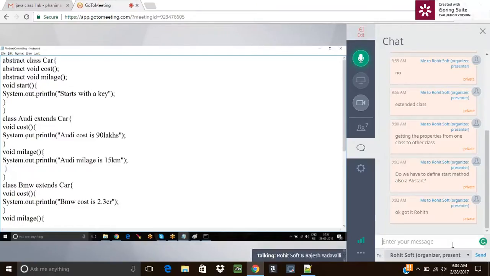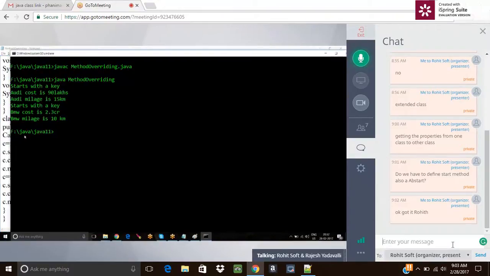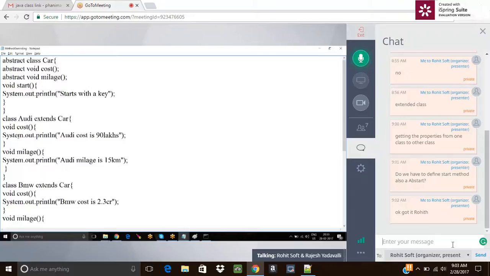So for example, if you are having cost, mileage and color, and for Audi we don't have color, and for BMW we have color, you will get an error if it is abstract. No, color is not abstract. That we can say is concrete, and then you can have it.